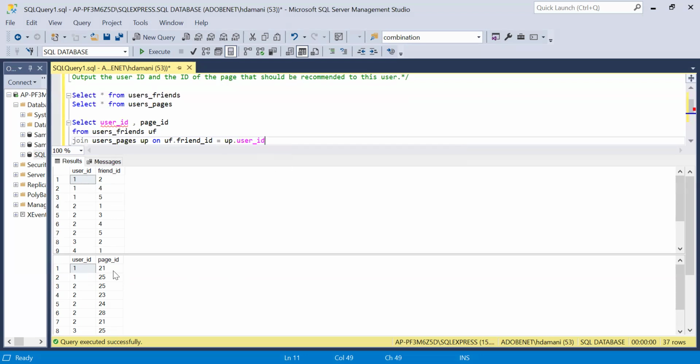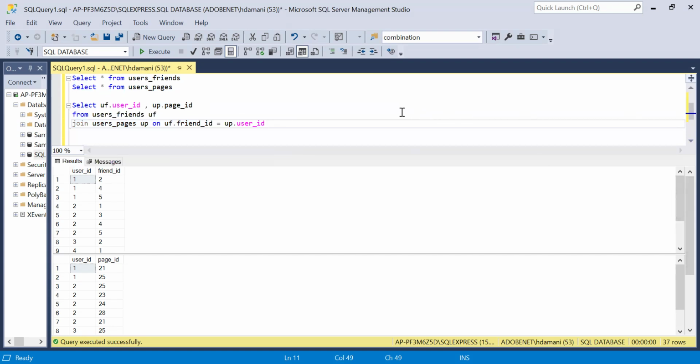Because we should know what the pages are which each user's friends follow. For this user ID, we need to take it from the first table, which is UF. Similarly, page ID we need from UP. Now let me run all three of these, and we can see what output we will be getting. So let's run everything.